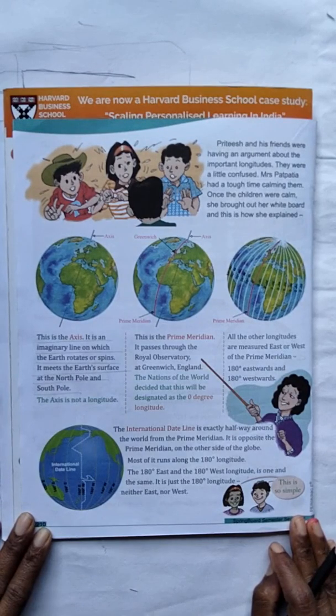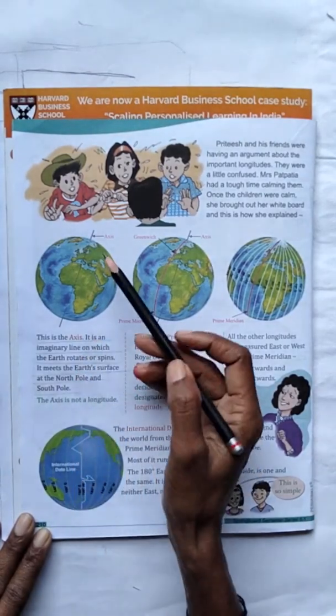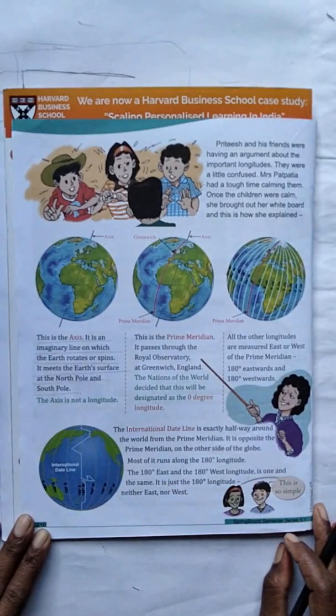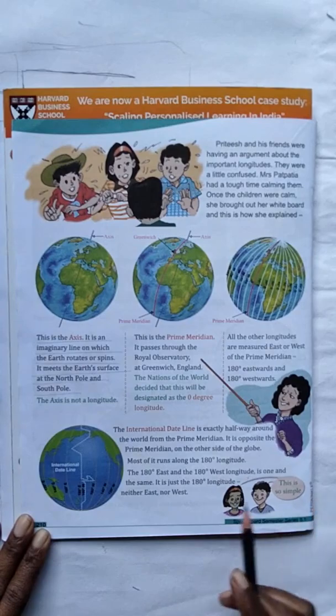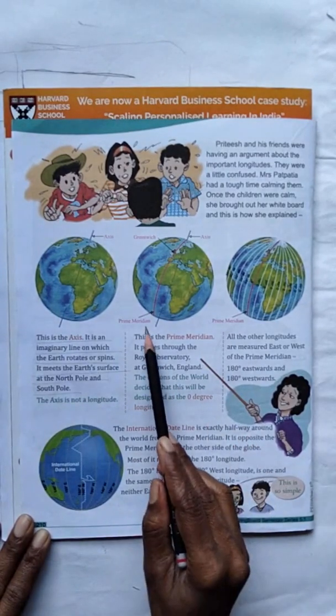Okay, in the previous class, already you know axis. This is called axis. It is an imaginary line on which the earth rotates or spins. It meets the earth's surface at the north pole and south pole. The axis is not a longitude. Only it is called axis. It is an imaginary line.